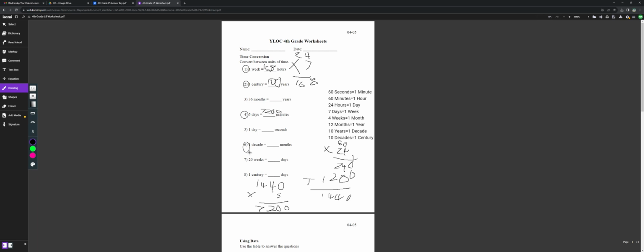And for 6, 1 decade equals blank months. There are 10 years in 1 decade and 12 months in a year. So we're going to multiply 12 months by 10 years, which gives us 120 months.